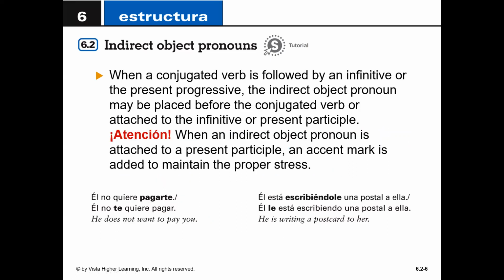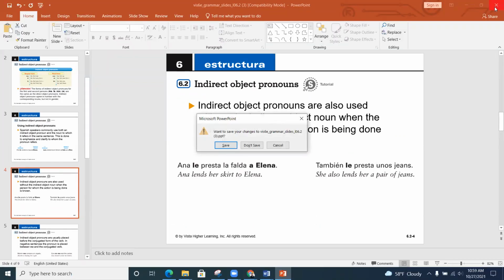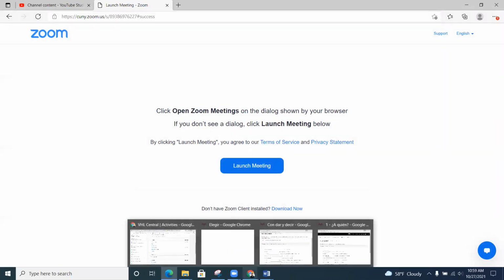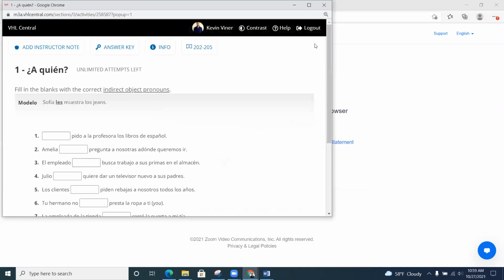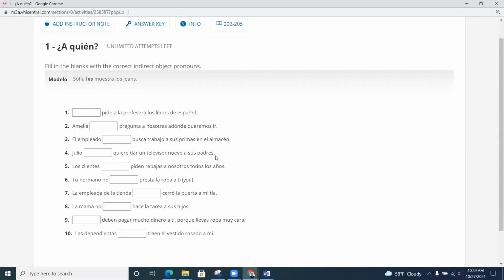So that was the end of the slide. I'm going to go ahead and get rid of this, and we're going to do a few activities. So we'll start with A quién. You know the drill, please. Again, if you want to follow along in your textbook, it'd be on page 202, 205. So you can have that open. We'll go through each one, and I'll say pause. You'll pause the video, you'll think about the answer, and when you think you have an answer, you press play, and then I'll put the answer there.